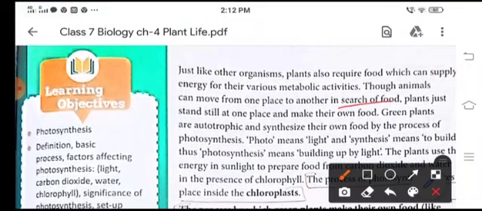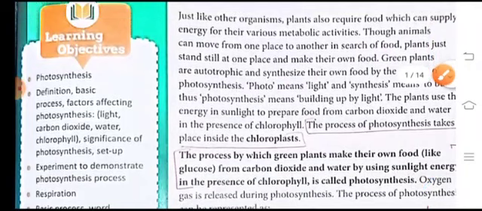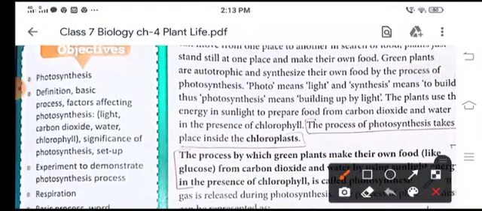Now, green plants are autotrophic in nature because they synthesize or manufacture their own food by the process of photosynthesis. Photo means light and synthesis means to build. So, photosynthesis overall means building up by light, or building food in the presence of light.